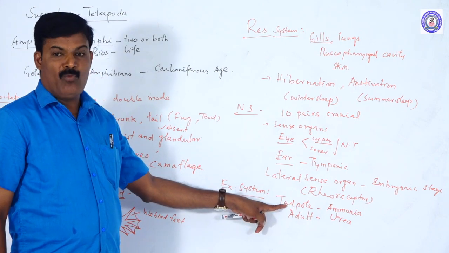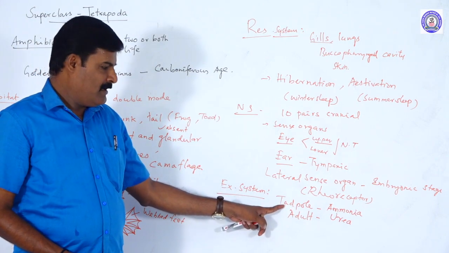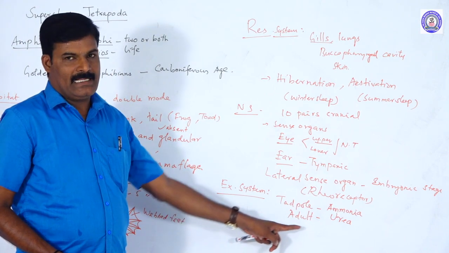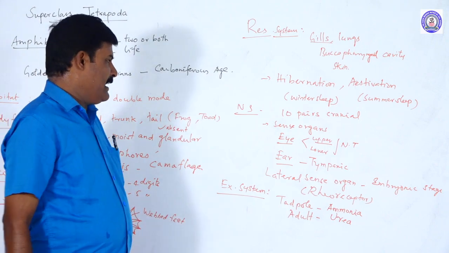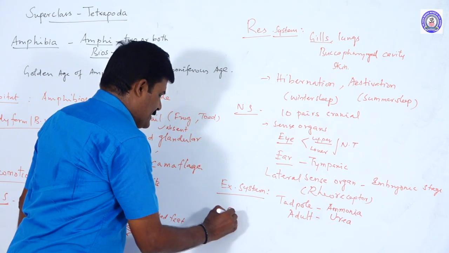The tadpole excretes ammonia because it is aquatic. But the adult is terrestrial, and its excretory waste is urea. The next system is the reproductive system.